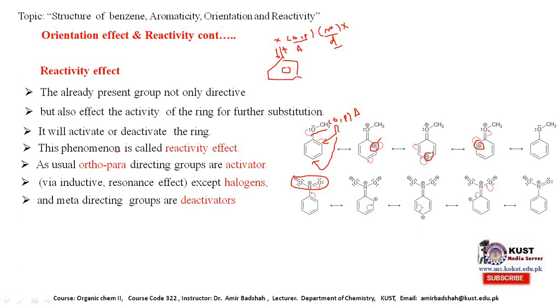So it means that it decreases the electron density at the ortho position and at the para position. So where will the substituent come? The substituent will come at the meta position, because here the electron density is a little bit more compared to the ortho position and para position.